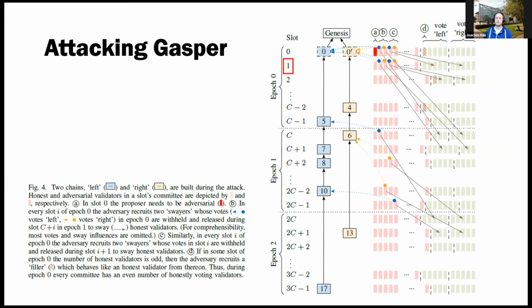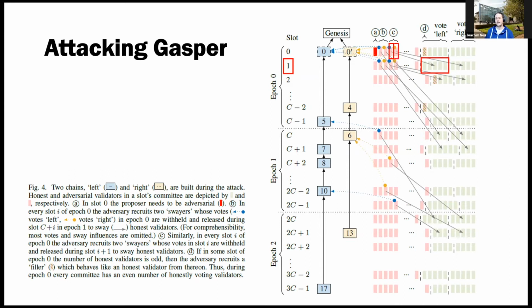So what now? Well, we go to the next slot. In the next slot, you note that the adversarial committee members from the previous slot haven't done anything yet. So we're going to pick one of them and have them vote for the left chain, and show this only to one half of the honest validators in the current slot.